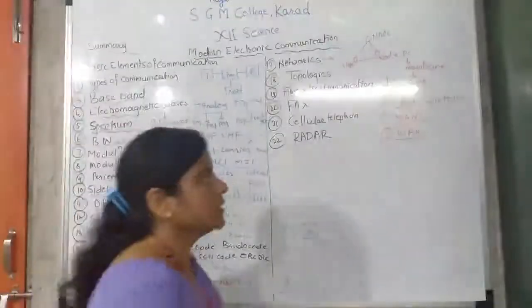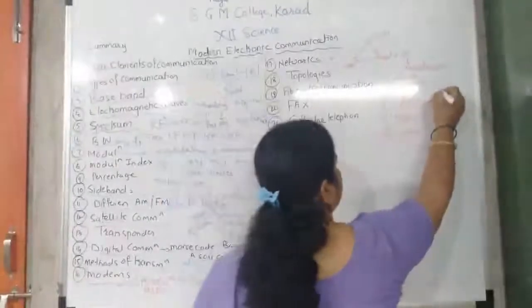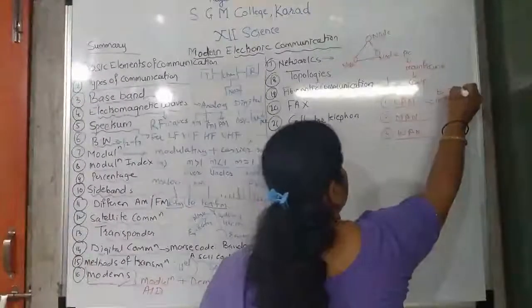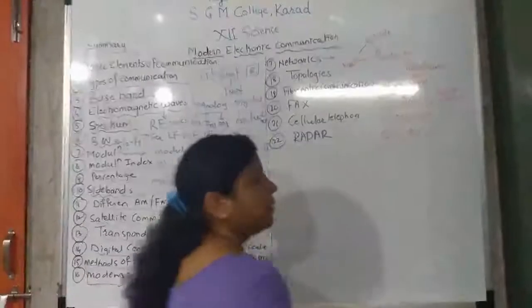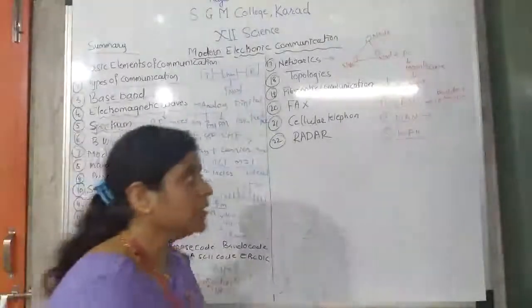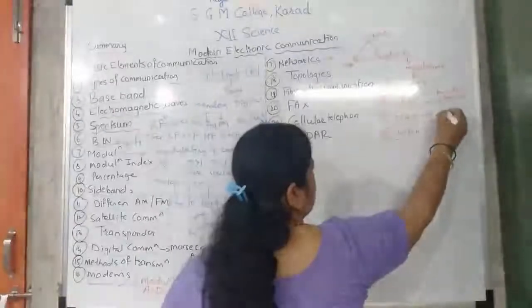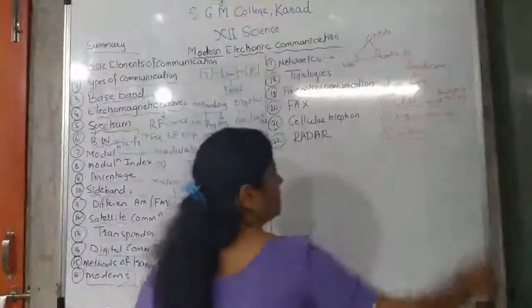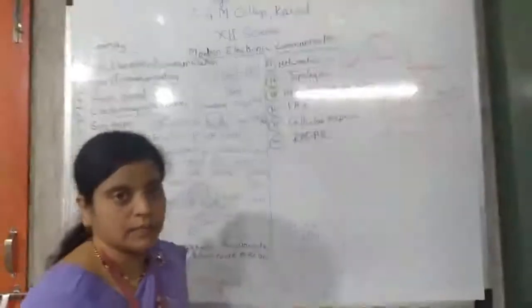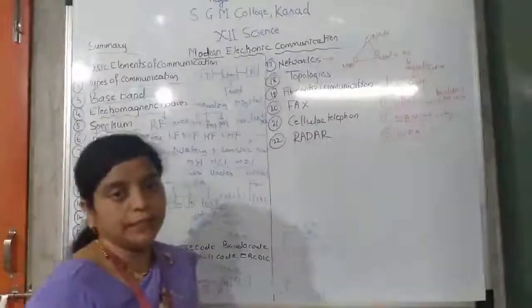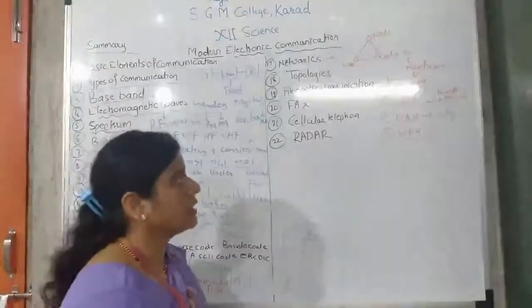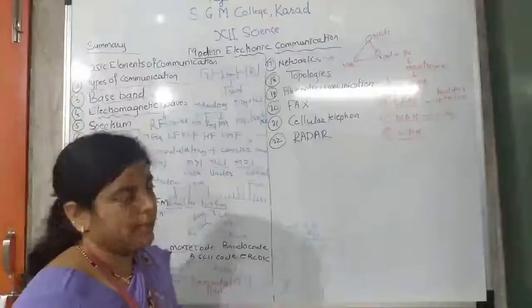In a MAN connection it is within the building only. And what is MAN? MAN is the metropolitan area network. When a network is connected within the city only, it is called a MAN connection. The example is our TV cable, an example of the metropolitan area network.